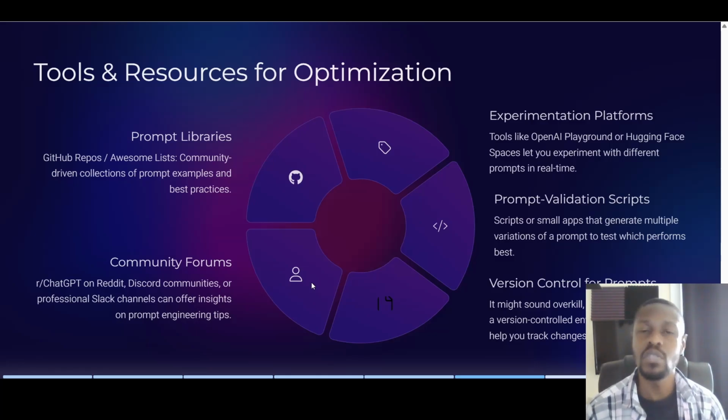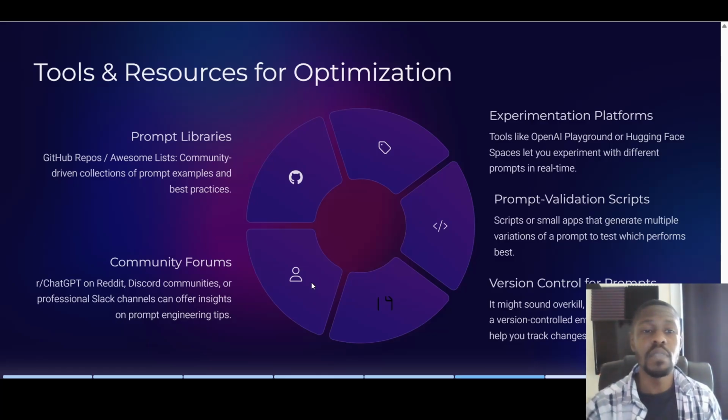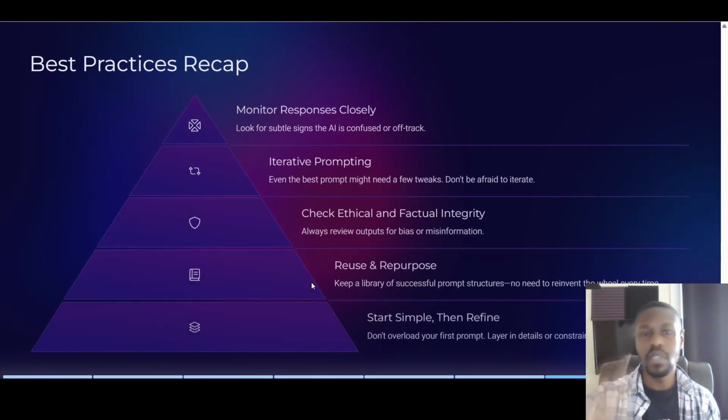So yeah, GitHub repos or GitHub repository is a tool which has a lot of data, community data, a lot of examples of projects, prompts, things that people have worked on previously, which can be a great tool and resource for you to draw on and learn from. And lastly, community forums. ChatGPT on Reddit, Discord communities, or professional Slack channels can offer insights on prompt engineering tips. So don't be afraid to use and reach out for help in these communities.